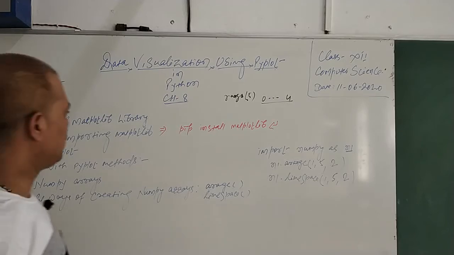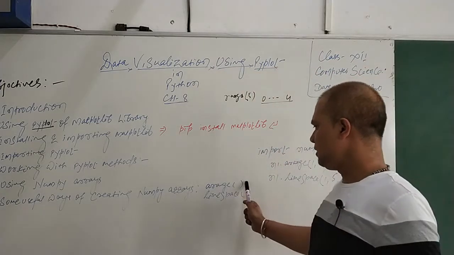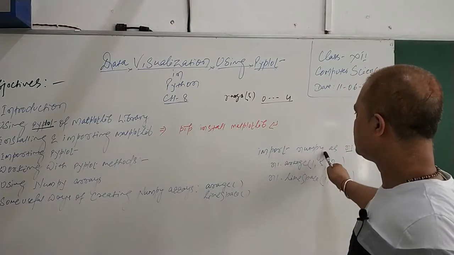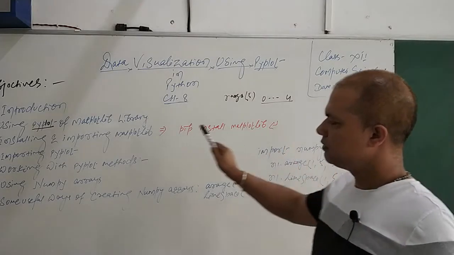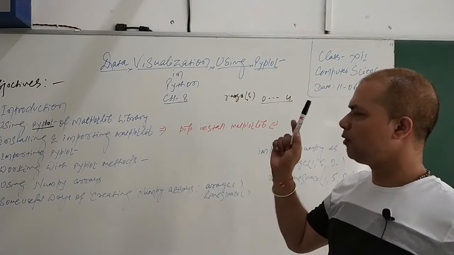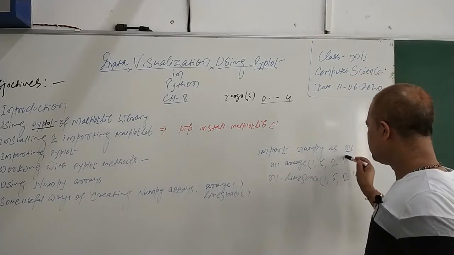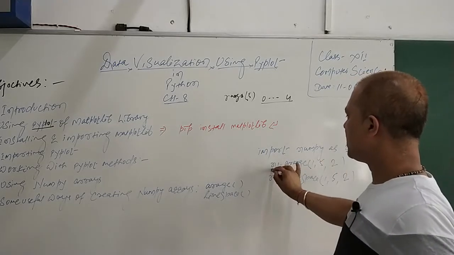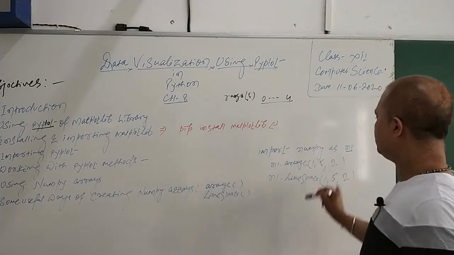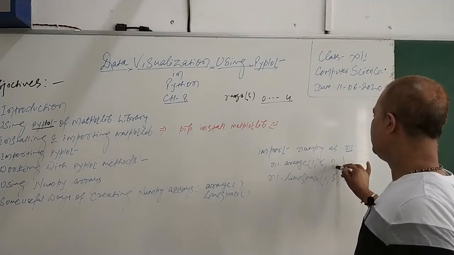Now to use these two functions, one is the arange method and one is linspace. Just simply import numpy, one of the libraries in Python. As I mentioned, it performs all the mathematical tasks, and whatever object you are using, you can use the object name dot arange. When I mention 1, 5, 2, it means it will start from 1, end at 5, and the increment will be 2.